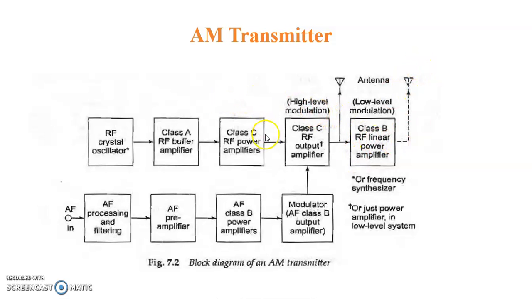This means these three circuit blocks are the carrier signal, and these three or four blocks are the audio signal and its amplification. Here the modulation takes place, and after modulation the modulated signal is transmitted through the transmitting antenna, or it is further amplified. Sometimes a power amplifier is also connected and then it is transmitted. Either this circuit is there or that may be there. This is the AM transmitter.